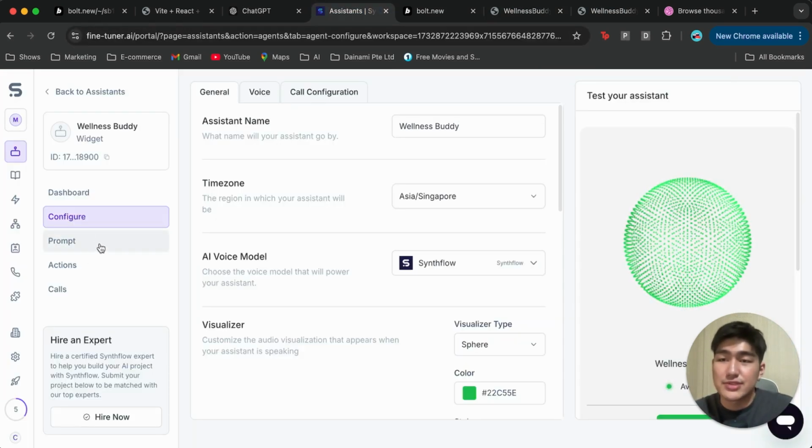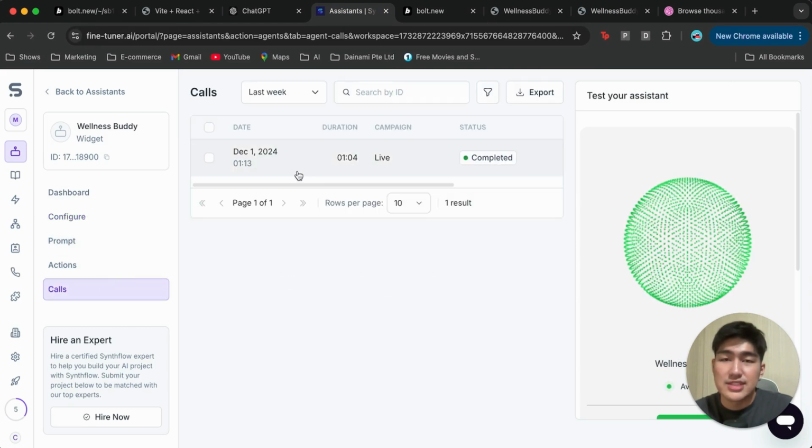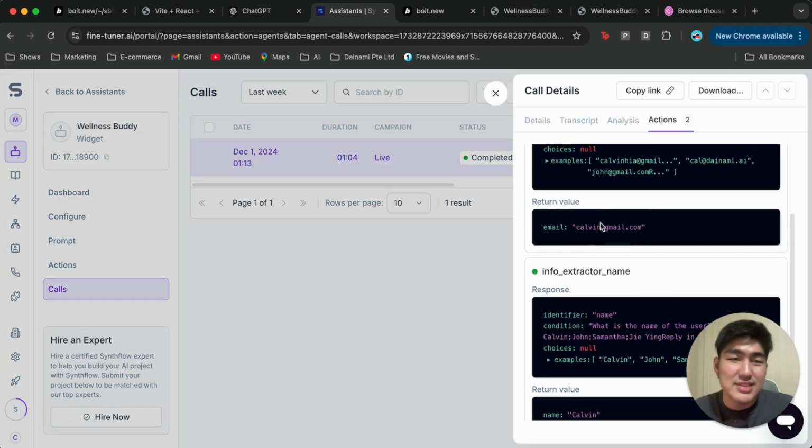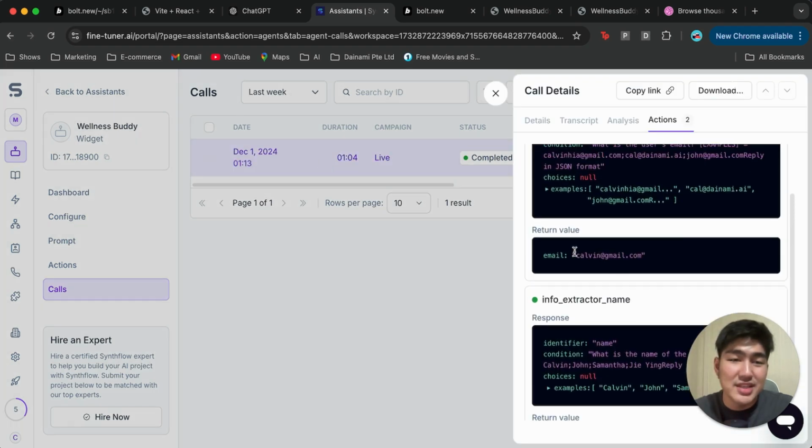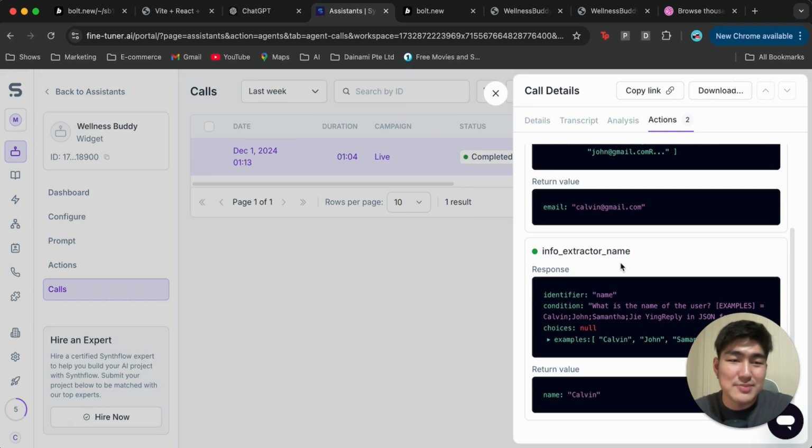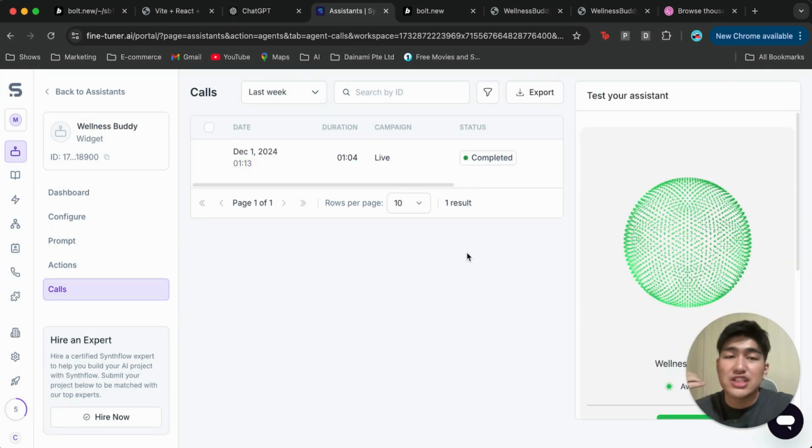So if you go down to the calls, you can see over here the new log has been added in, and you can see it's extracted the information, right? The email, as well as my name. So it's super cool to even see that the AI is able to extract all this information just from our voice conversation. Imagine the information that you can actually get from this automation itself.